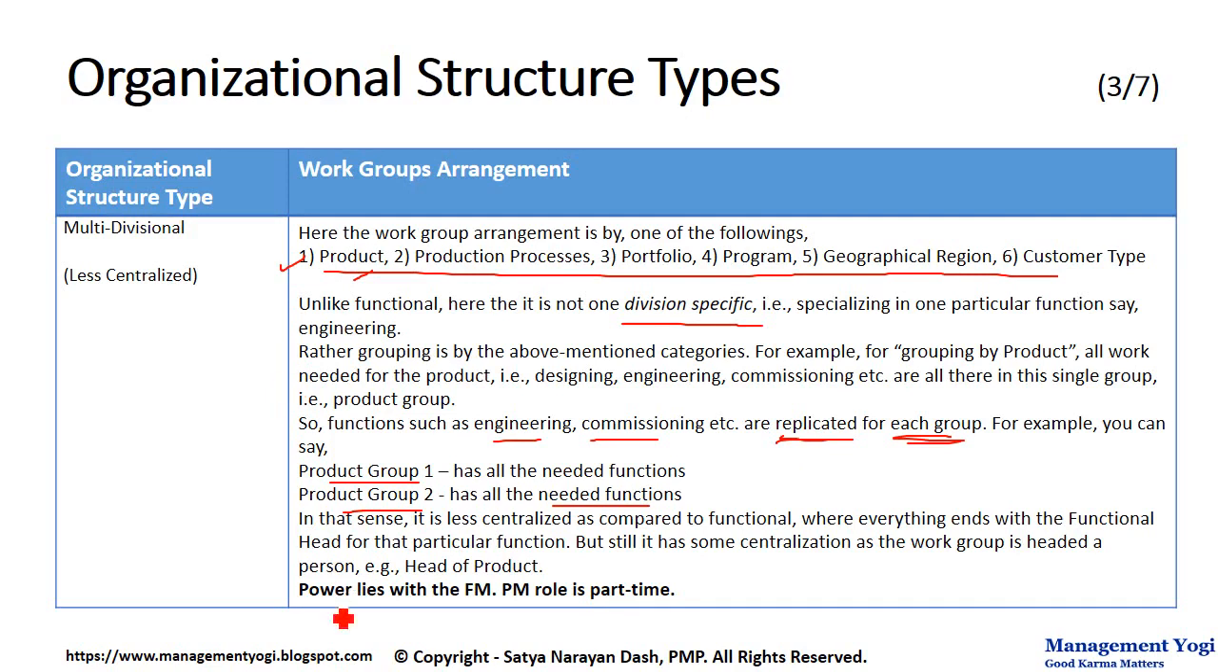The power lies with the FM. Here, of course, even if it is decentralized with respect to arrangement, still the work group is headed by a person. For example, head of product group 1, head of product group 2, head of product group 3. So still some form of centralization is there, though less centralized, and of course the power is going to lie with the FM who is heading that particular one, for example, head of product. The PM role is part-time.